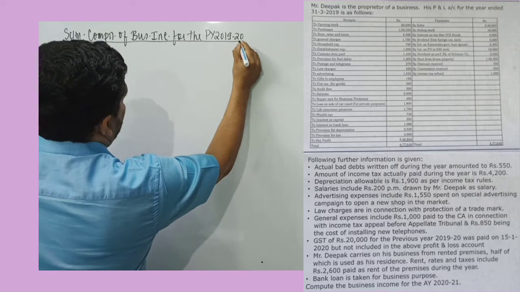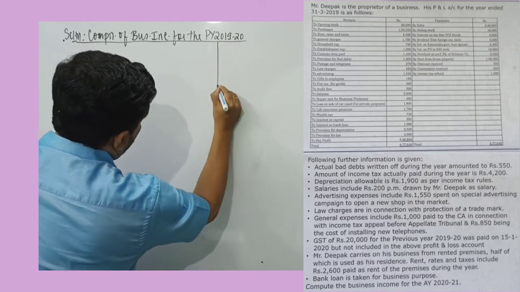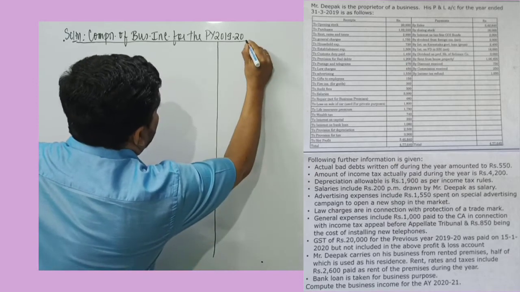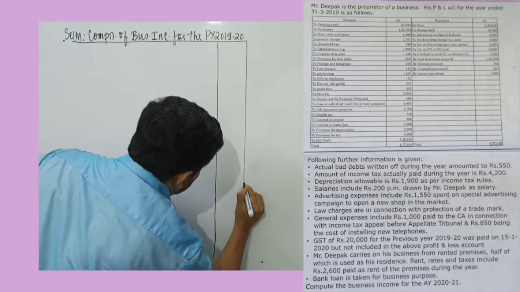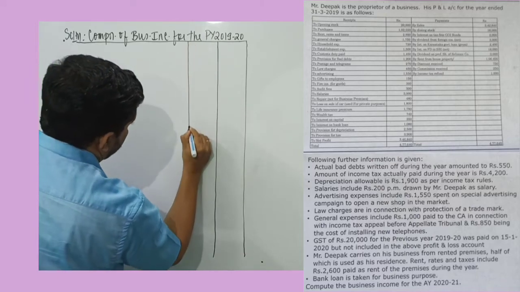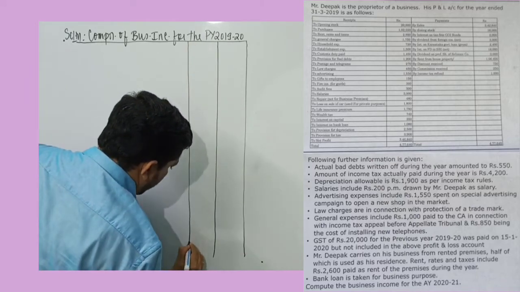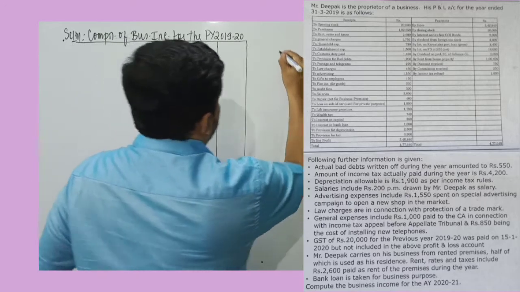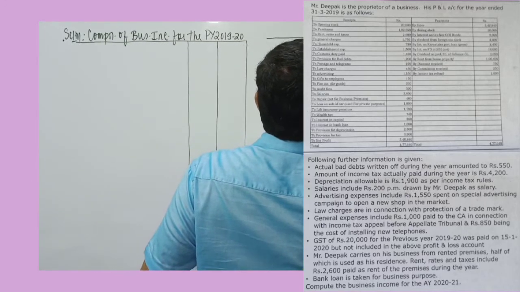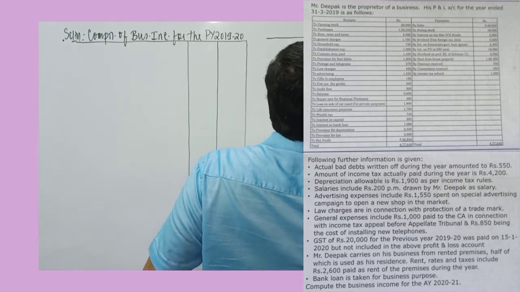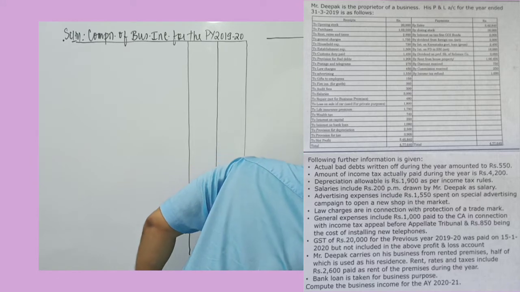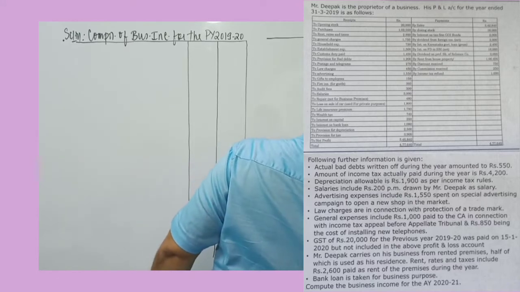So I draw two amount columns which we will need for calculation. Two amount columns we will need, and we will take net profit as per profit and loss account as a starting point. I will just draw the format and keep it ready here as well. We may need the format so that we can focus on the problem completely.